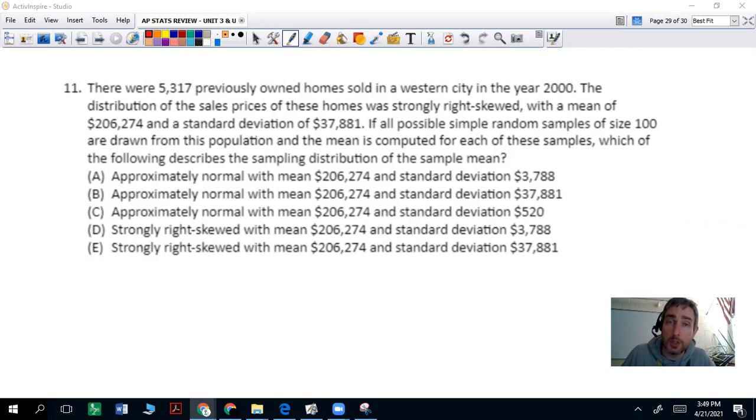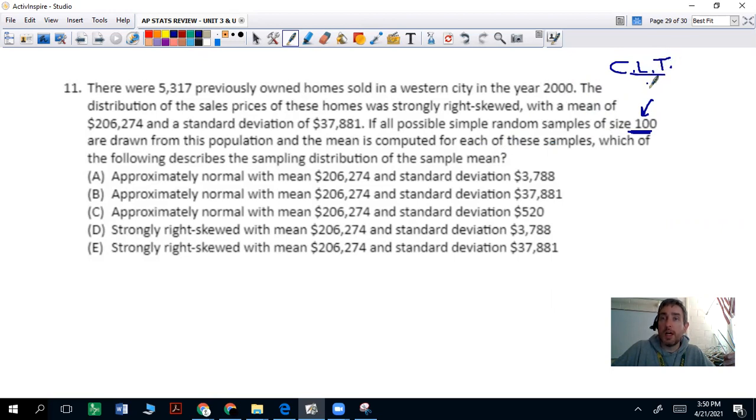Remember that a sampling distribution is all possible random samples of a certain size. So in this case, we have a sampling distribution of all possible samples of size 100. Now, let's talk about that size first. When you're doing means, one of the things we talked about before was the central limit theorem.